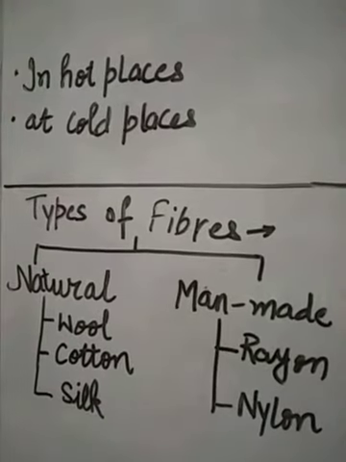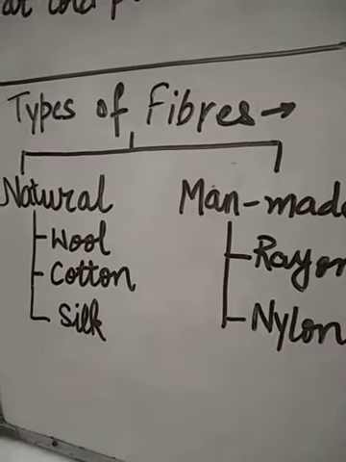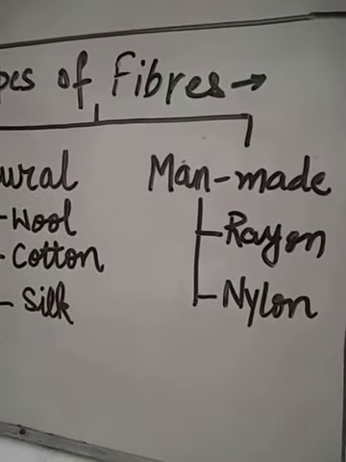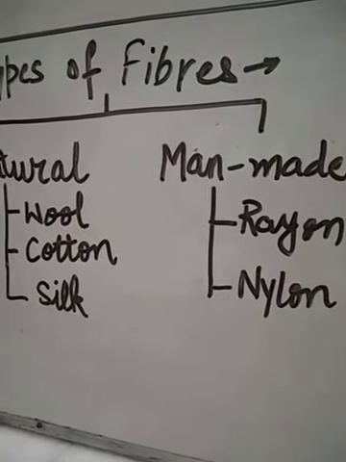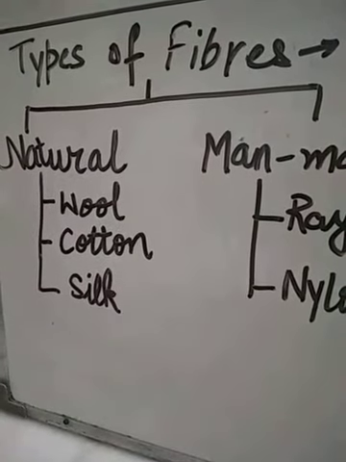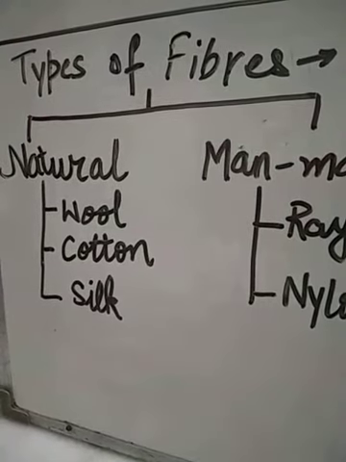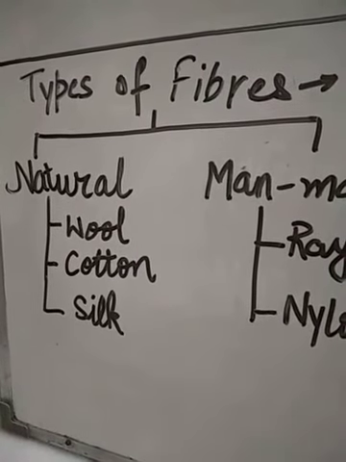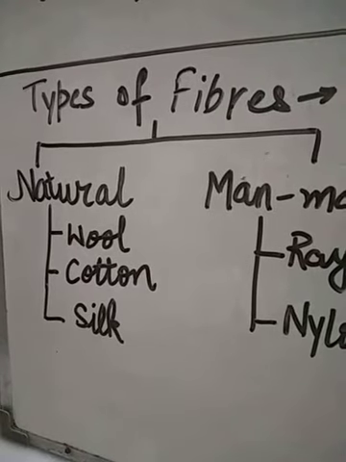Now, different types of clothes. There are different types of fibers. We get natural fibers either from plants or animals. These are man-made fibers. Natural fibers. Do you know that the oldest fabrics known to man are wool and cotton? Wool. Now, do you know from where we get wool? We get wool from sheep, yak, camel, etc. From the furry animals.